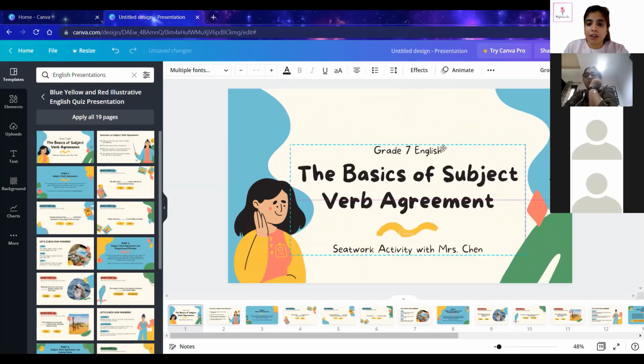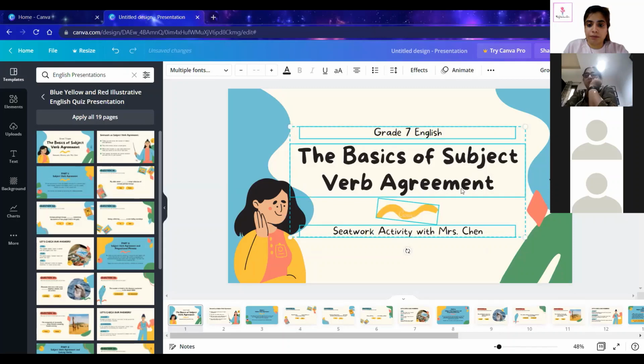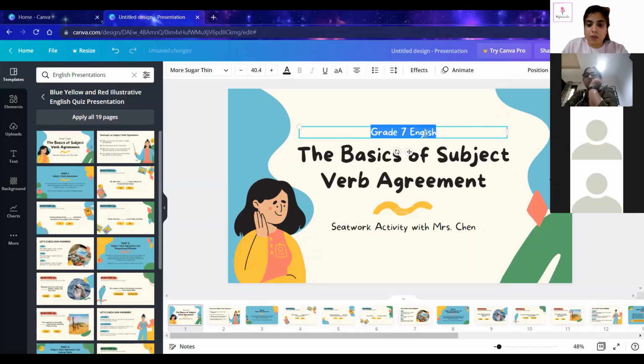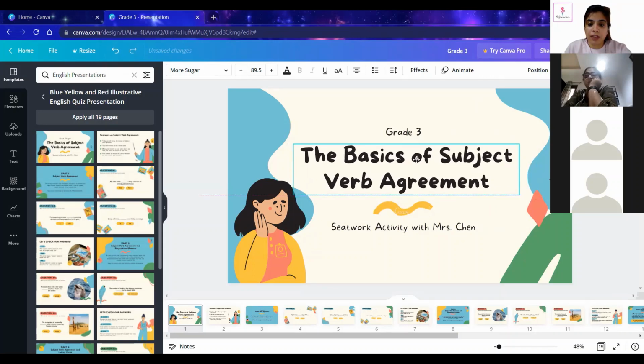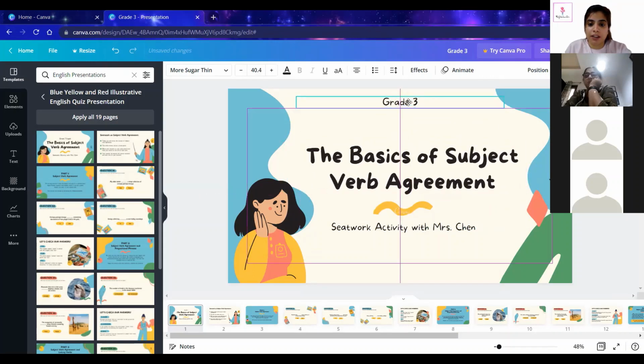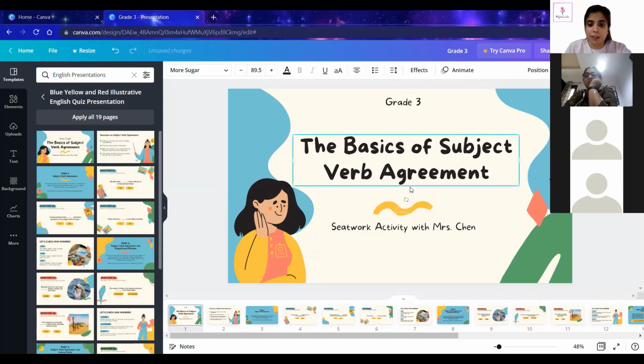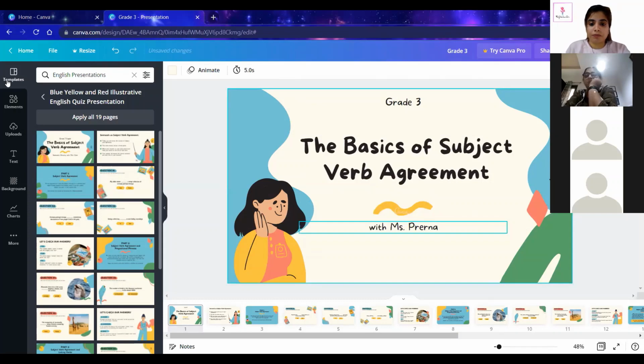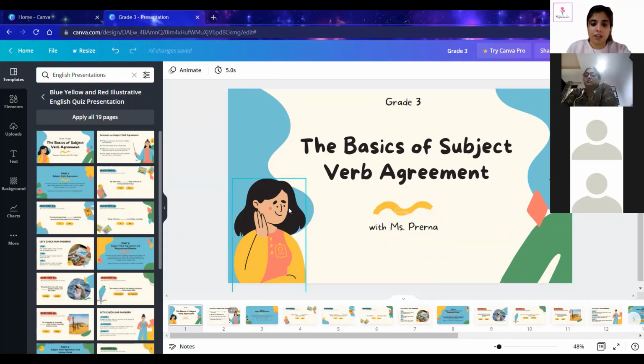Now, if you want to edit this, you can write grade 3. And now you can move this separately. Suppose you want grade 3 to be up, this to be here, and this to be written like this. So you can go ahead with this one. Now this is my first slide.